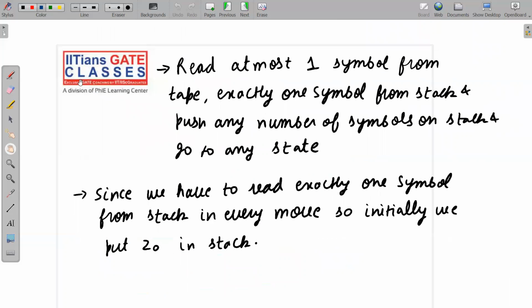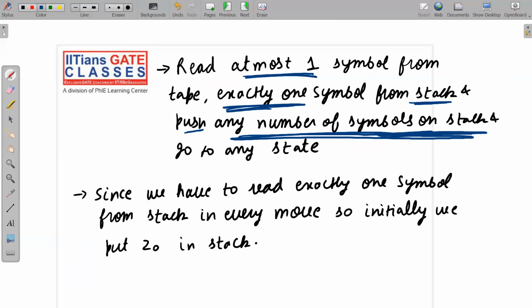See here carefully, I have written a few points. These are very important points. Read at most one symbol from the tape. At most one symbol means you are free to read nothing from the tape, or you read one symbol from the tape. So that means 0 or 1. At most one symbol from the tape, exactly one symbol from the stack, and push any number of symbols onto the stack. That means tau star, and go to any state. So this is all about your delta.